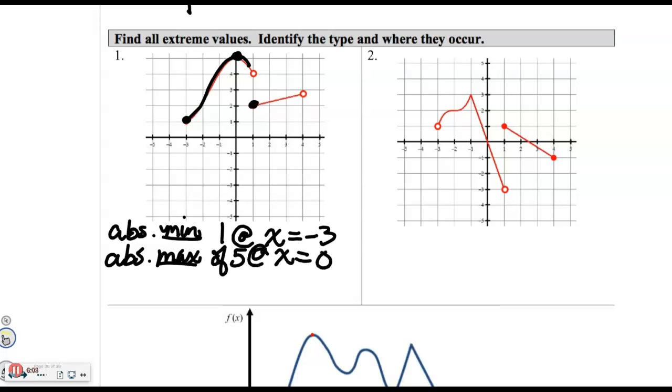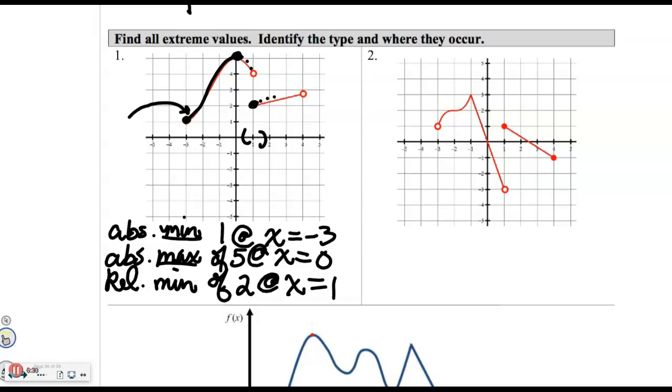This guy right here, though, I've got to be a little careful with, because on this open interval right here, if you look at the points to the left and to the right, it is the lowest. It's not the absolute lowest of the function because these y values are lower, but it is a relative min at x equals 1.